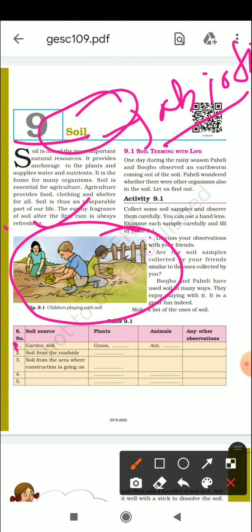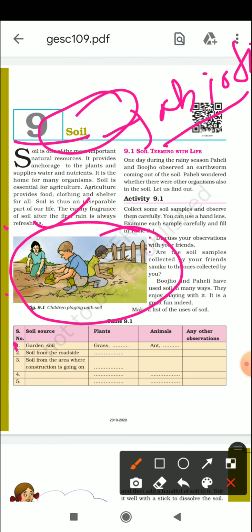Even now, when you see small babies, one or two years old, they run towards the soily area, take a handful of soil, and directly insert it inside their mouth, and start playing with it. So definitely the soil is important for each and every one, and because of soil we enjoyed a lot in our childhood days.